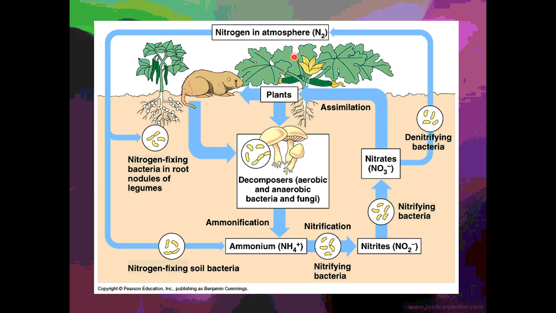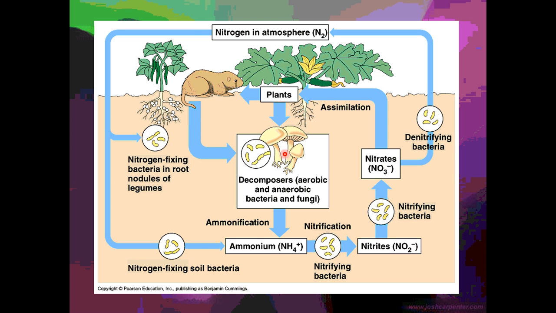Our third cycle is nitrogen, and this is the most complicated because it's all new to you. So nitrogen starts off in the atmosphere, and that is in the form of N2. There is a ton of nitrogen in our atmosphere. Almost 80% of the atmosphere is made up of nitrogen, but unfortunately we can't use any of that nitrogen. In order to use it, the nitrogen-fixing bacteria must fix it into a usable form, such as ammonia, or nitrates, or nitrites. These are all usable forms that can be assimilated or brought into plants.